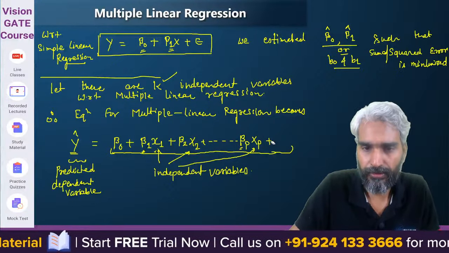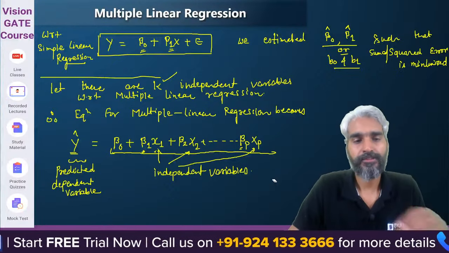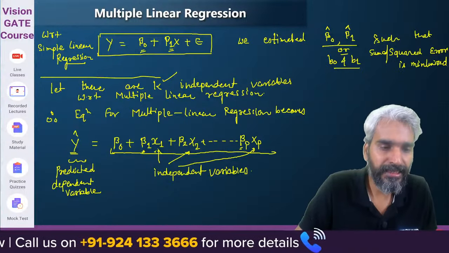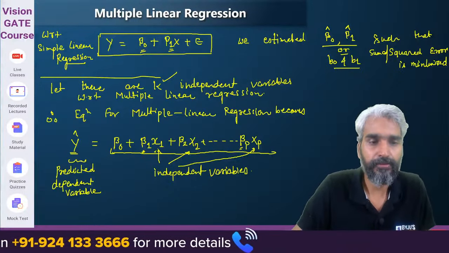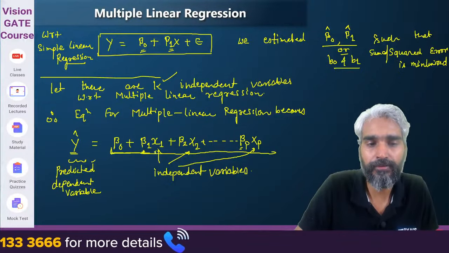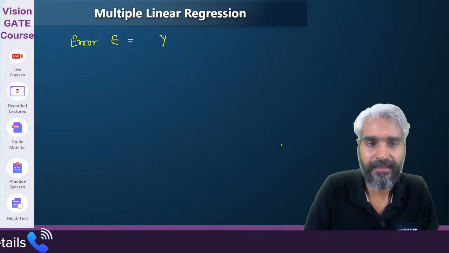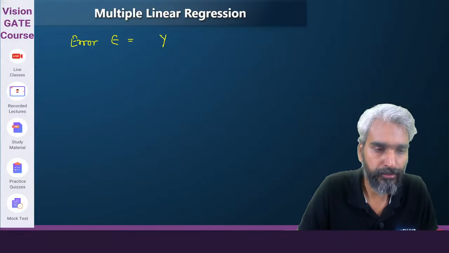This epsilon will not be there. So that's the actual value, and we are predicting this as a value. It is the predicted value. So the predicted value will depend only on this. Now there will be an error term if we define it with respect to the actual value.